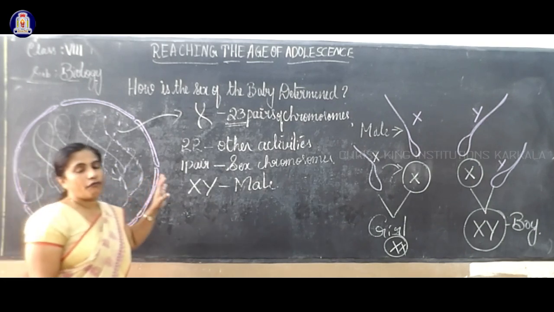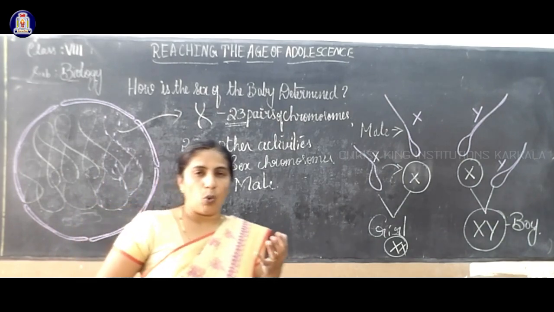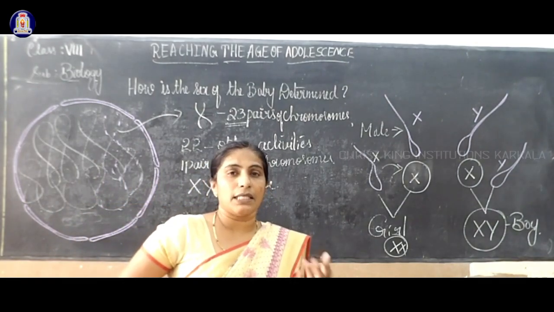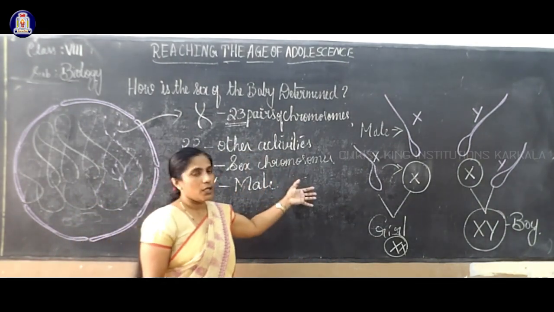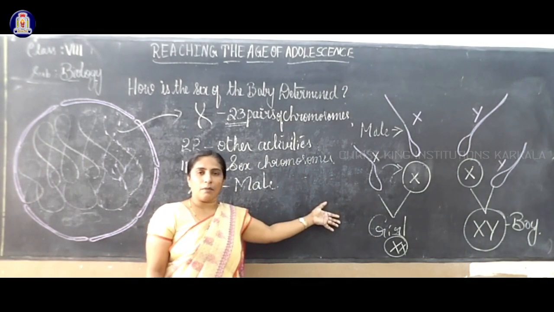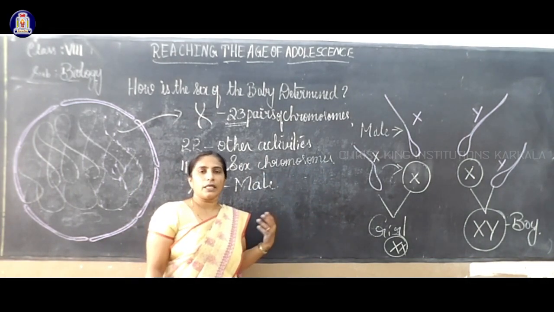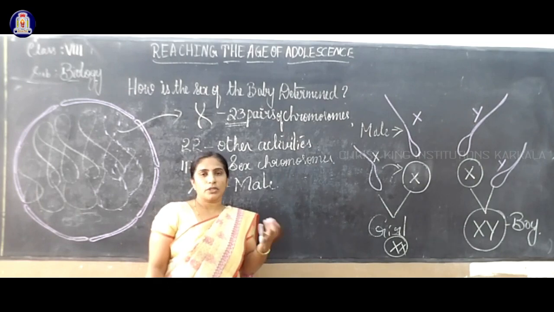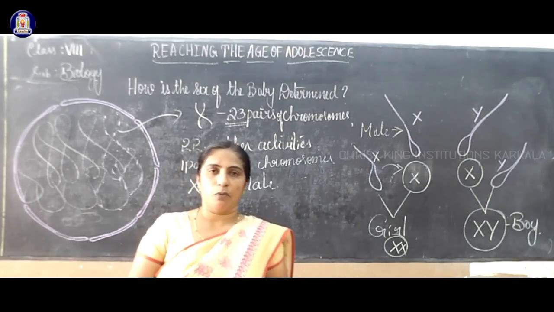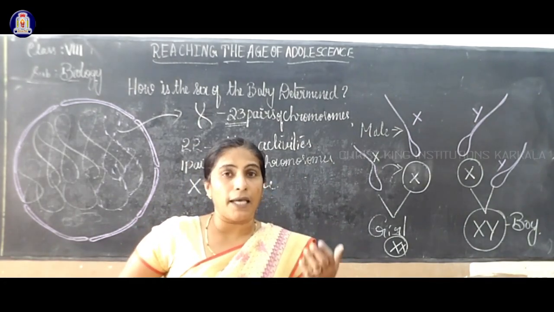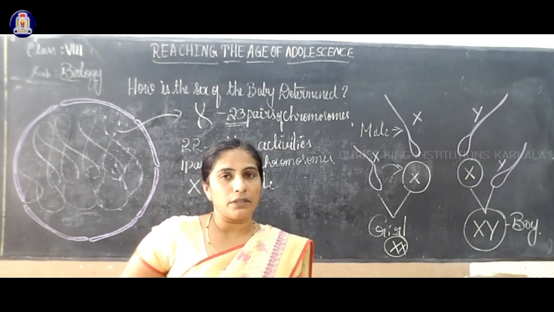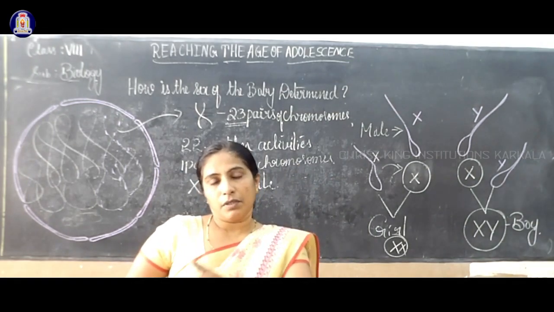Reaching the age of adolescence, what are the chemical substances that all flow? If you are saying it diagrammatically, whether I can know just the hormones or the chemicals responsible for bringing changes in my body from birth till a certain age.